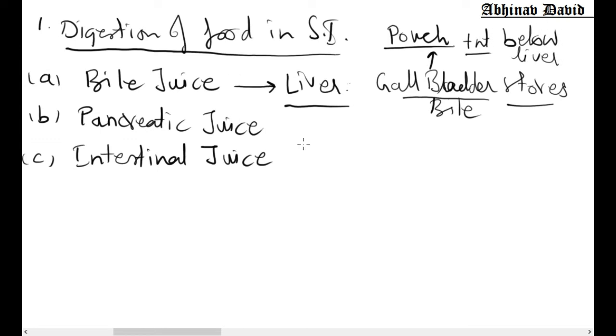Okay, so liver secretes the bile juice. Now let us talk about how it reaches the small intestine. So suppose this is the curve of the small intestine. I am not making other things, I am just making the curve.